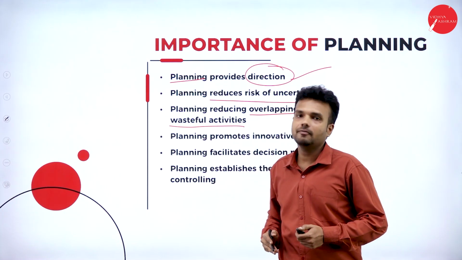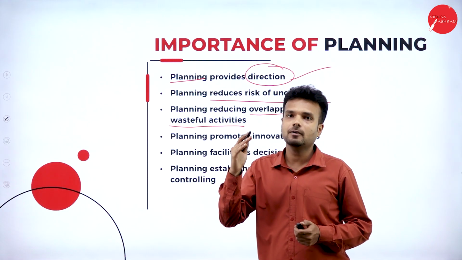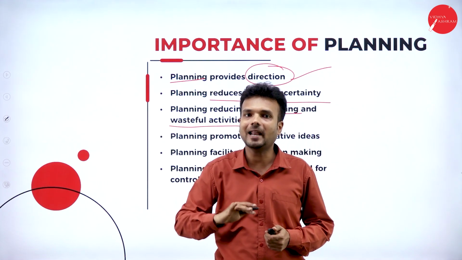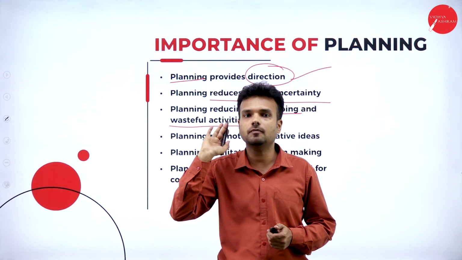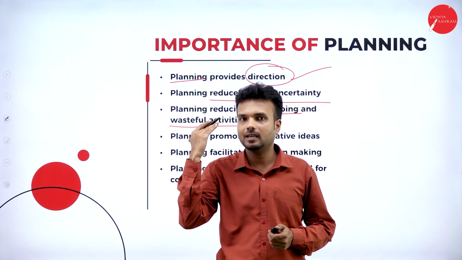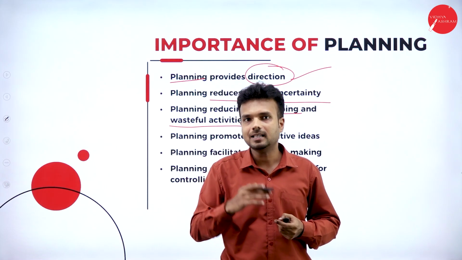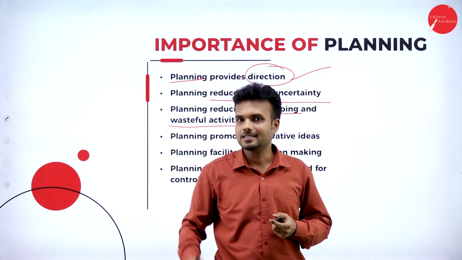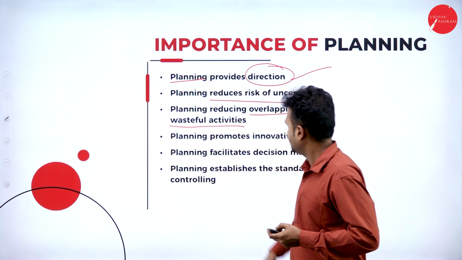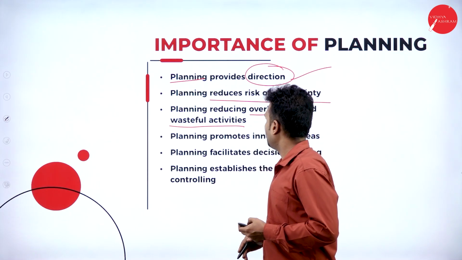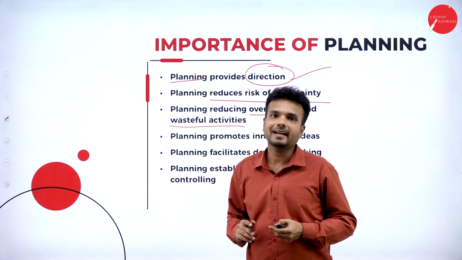Wasteful activities: if we perform any activity without a plan, it is just a waste of time and money. If we go through the proper plan, there is a possibility of success, and hence we can say that planning is going to reduce the overlapping and wasteful activities.